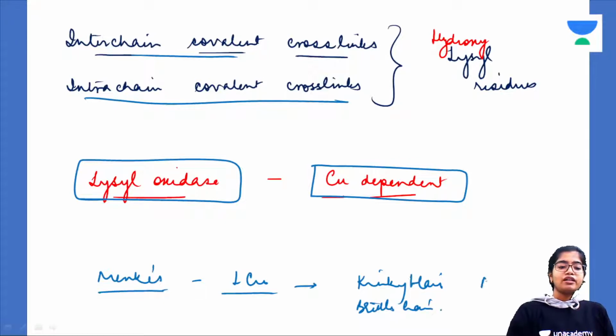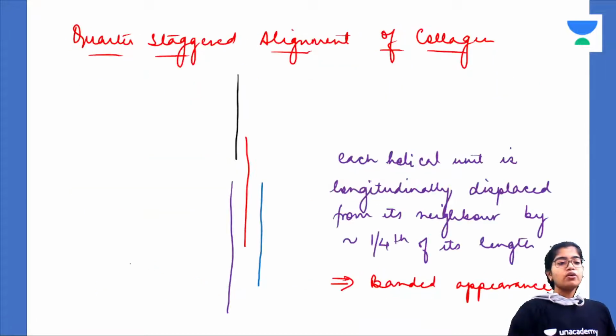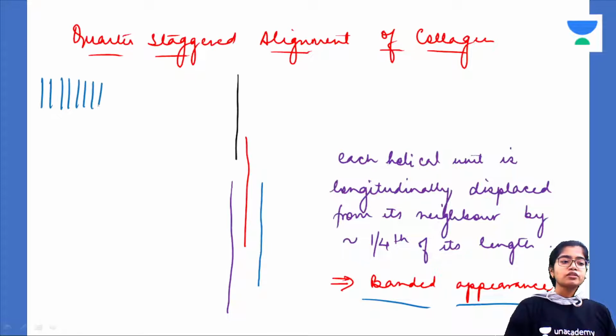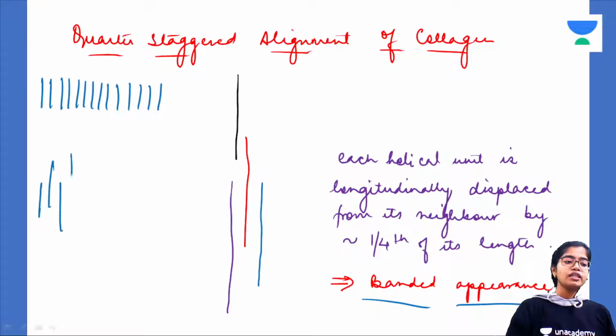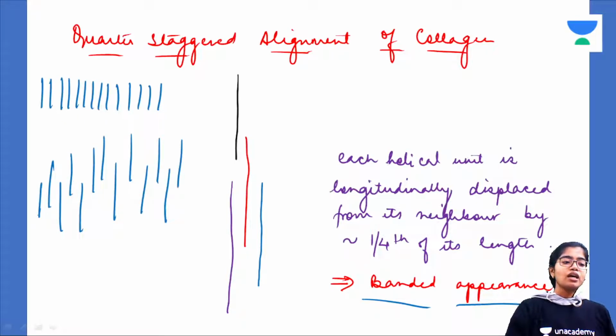Why? Because of defective collagen. Okay, got it? Now, the collagen molecule has a banded appearance. Why does it have a banded appearance? Because the different fibrils are not arranged just one after the other. No, they're not arranged like this. They are longitudinally displaced by about 1/4 of their length. That is why quarter. Staggering means displaced. So they are staggered by about 1/4 of their length. That is why there is a banded appearance.